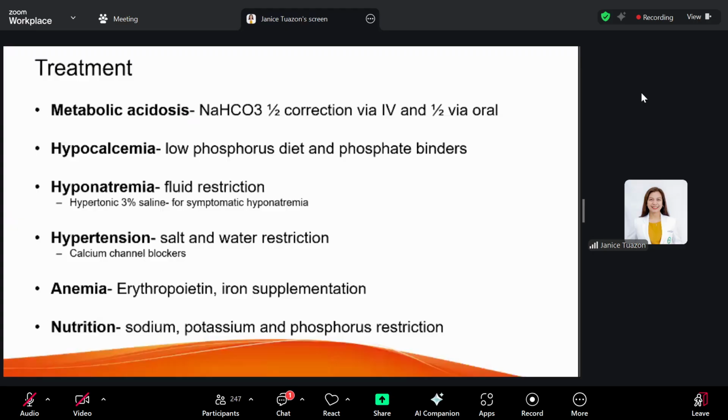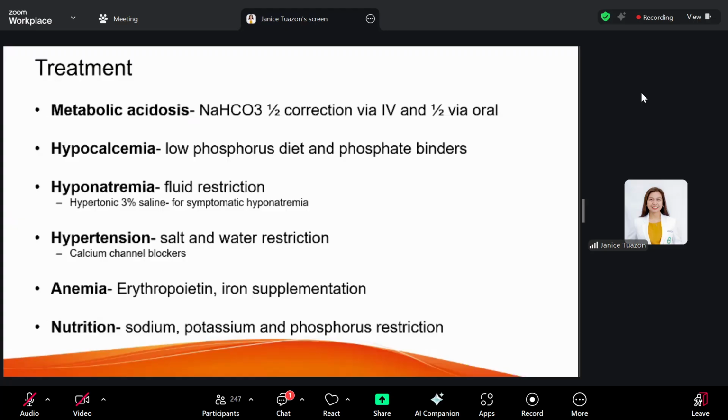Nutrition should also be addressed. Computation for sodium, potassium, and phosphorus should be done as well. So for these patients, we have your referral to a dietitian in the hospital to provide adequate nutrition for our acute kidney injury patients.